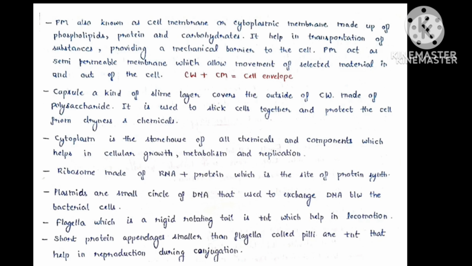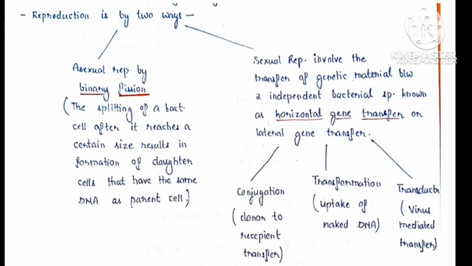Flagella, which is a rigid rotating tail, is present, which helps in locomotion or movement. Short protein appendages smaller than flagella, called pili, are present that help in reproduction during conjugation. Bacteria reproduce both asexually and sexually. Asexual reproduction in bacteria takes place by binary fission, in which a bacterial cell, after reaching a certain size, splits,